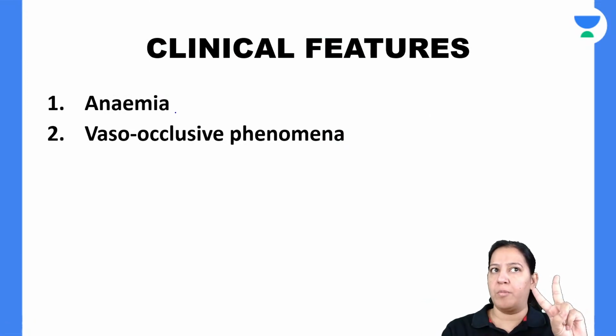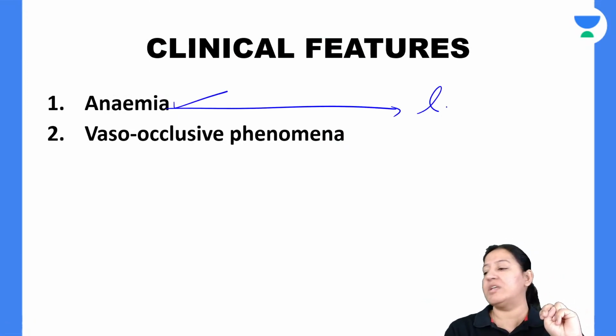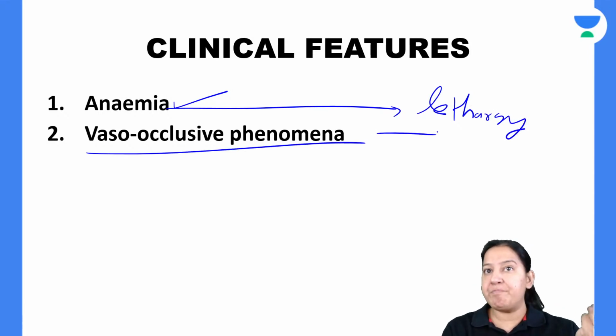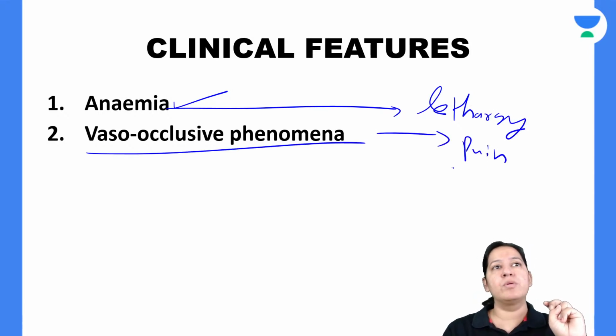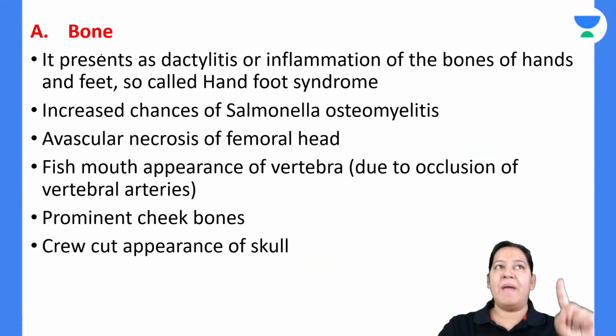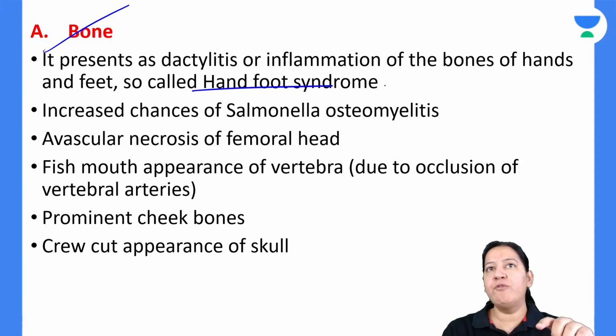So the patient has two problems. Number one, anemia. Due to anemia, the patient has lethargy. Someone was saying lethargy, no? Lethargy is due to anemia. And the patient has pain. Pain in multiple organs, the bones. That is due to the vaso-occlusive phenomenon. That is due to ischemia. So pain is in the bone, especially hand-foot syndrome.